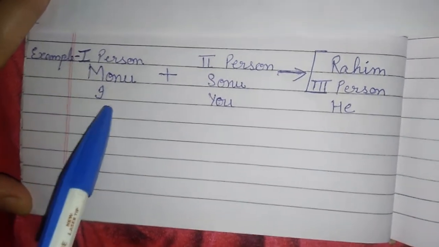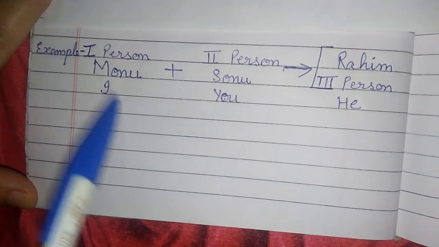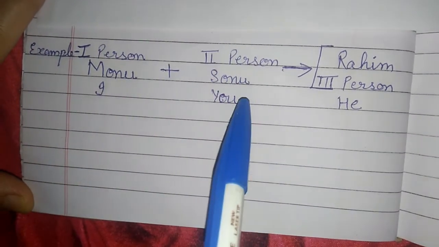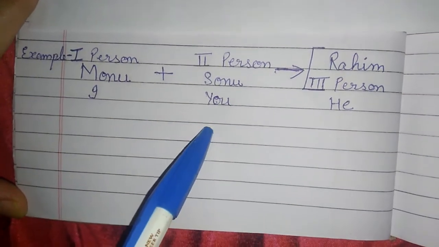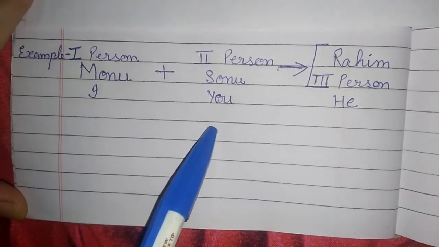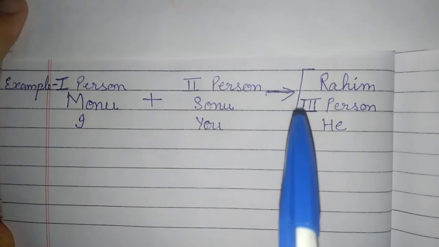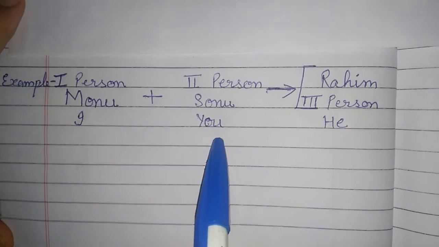Monu used the word I for himself. So I is the first person. Monu speaks to Sonu. Monu used the word you for Sonu. So you is used for the person spoken to. It is the second person.